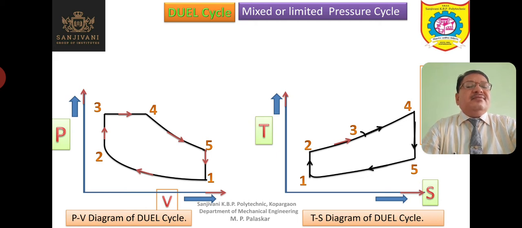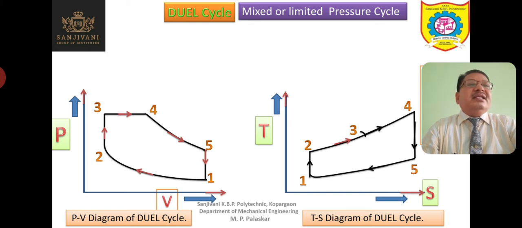In this cycle, we are considering 5 processes instead of 4 processes which we have studied in the previous cycles. The processes are 5 because the heat is supplied not only at constant volume but also at constant pressure. Some heat is supplied at constant volume and the remaining heat is supplied at constant pressure. Therefore, we say that it is a dual cycle, or we also call it a mixed cycle.